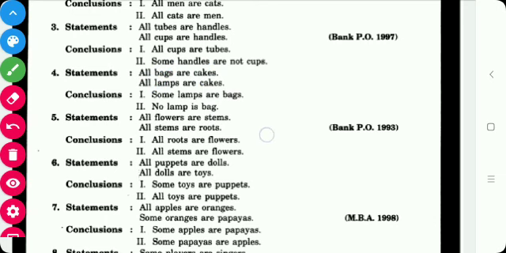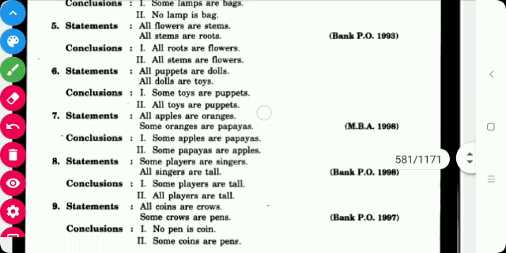Fifth example: all flowers are stems, all stems are roots. The conclusions are: all roots are flowers, all stems are flowers. In the fifth, conclusion 1 being an A type proposition distributes the term roots.